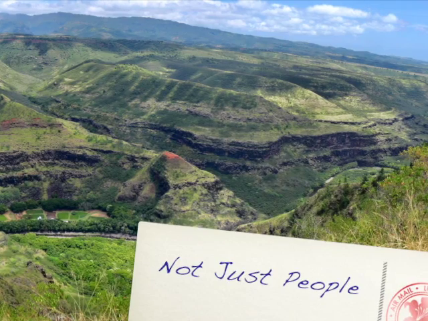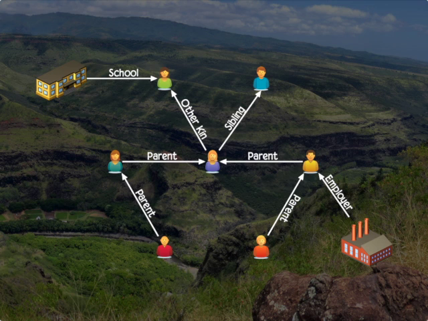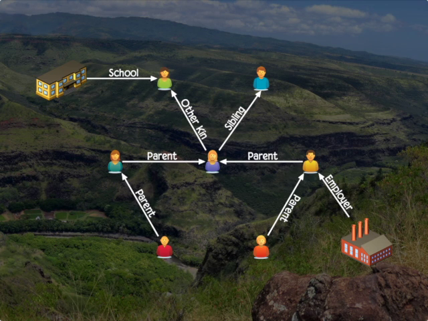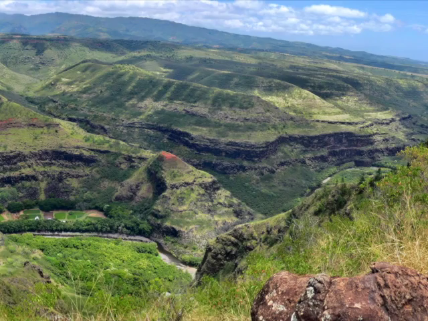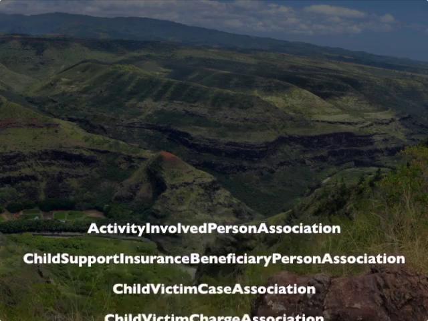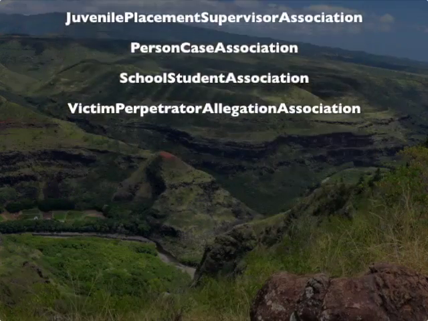Now we can also connect people to other things like organizations and activities. And you'll see here there's an employer relationship and there's a school relationship. We'll look at the school relationship in very good detail later on. But right now, just know that we can also link people to organizations and activities. And here's our list of the ways in which we can do that.